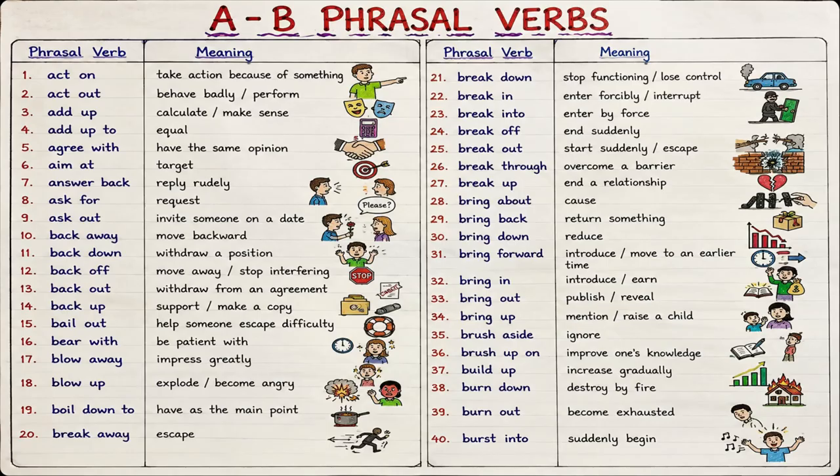Bail out means to help someone escape from a difficult situation. For example, my friend bailed me out when I was in trouble. Bear with means to be patient with someone. For example, please bear with me while I explain this problem.